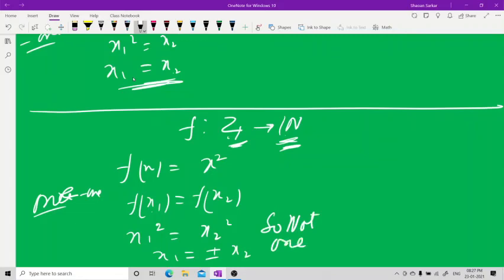Let's check onto. I cannot say onto is not possible here, because both have the same cardinality, alif naught. To check onto, I write y equal to x square, so x equal to under root of y.